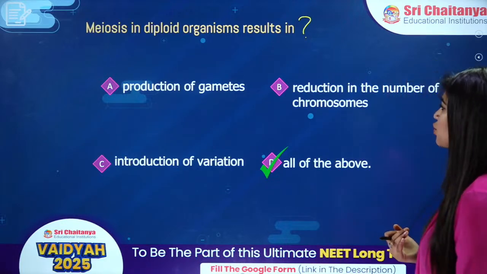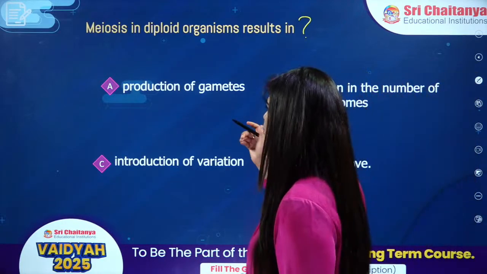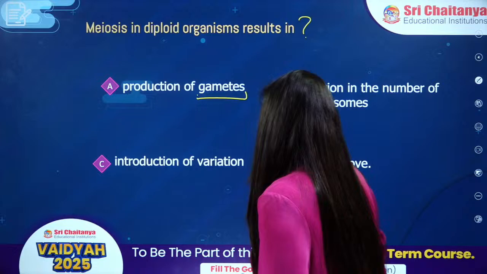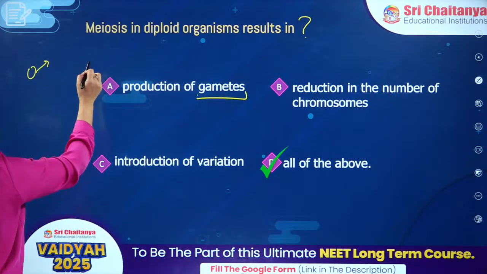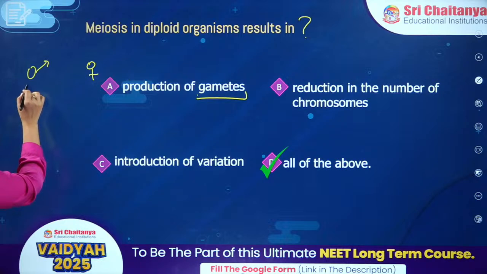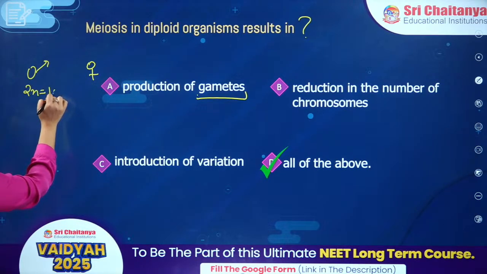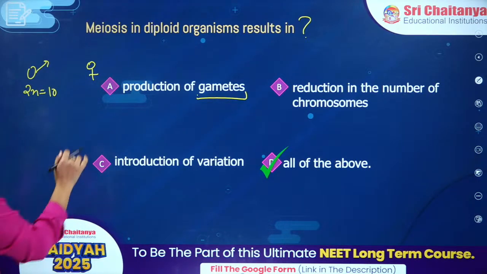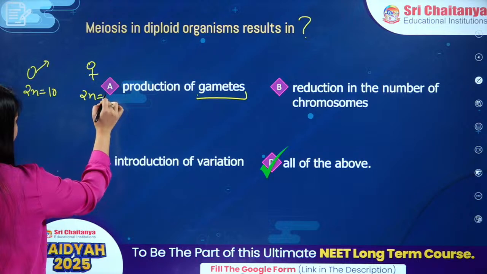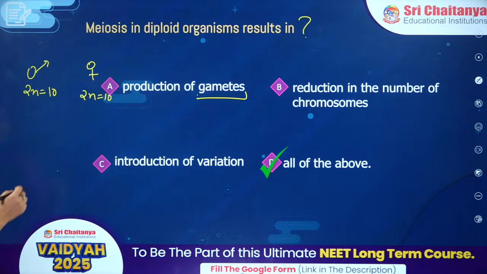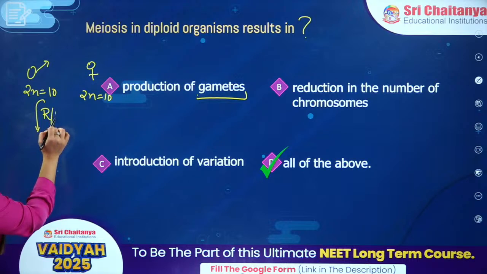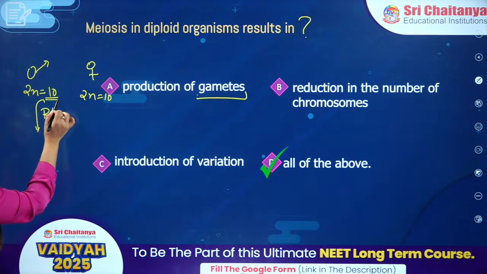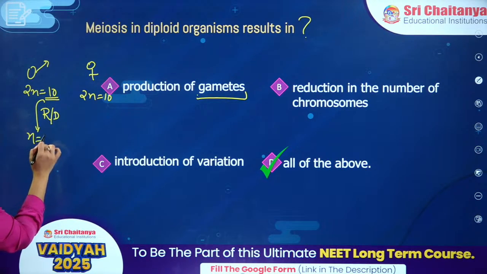Yes, kids. So basically, it is used for production of the gametes. How come? Let's say this is my male parent, this is my female parent. Male is having 2n number of chromosomes as 10. Let's take a random example. Your female is also having 2n equal to 10. All right. Now, if there is meiosis happening, which is called reductional division, the number of chromosomes will be reduced to half. So it will be n equal to 5, right?